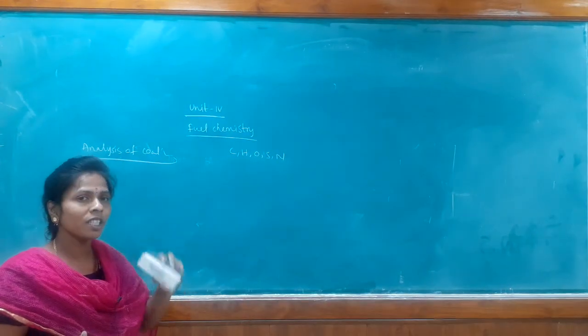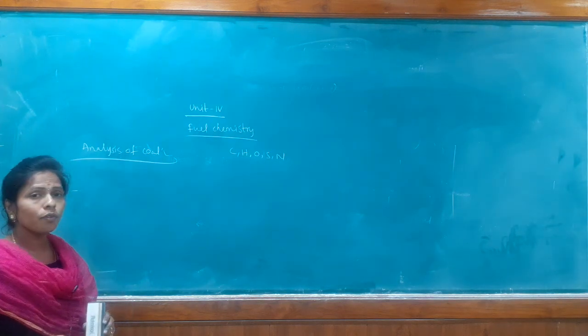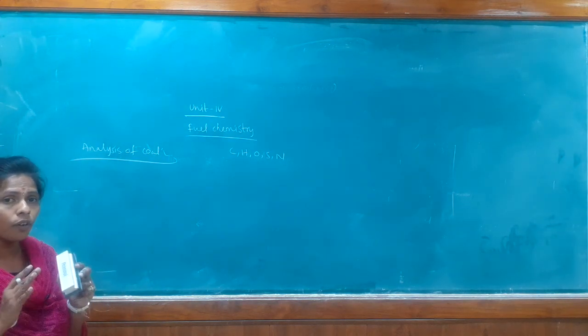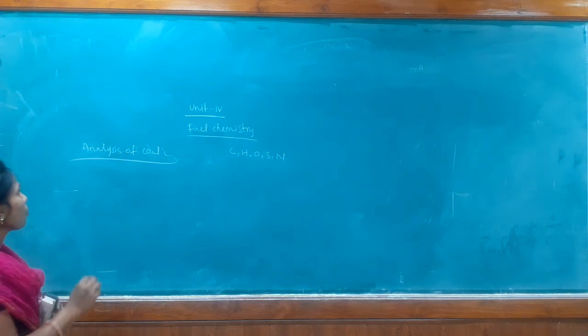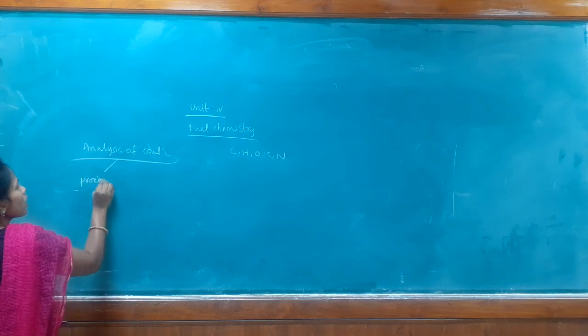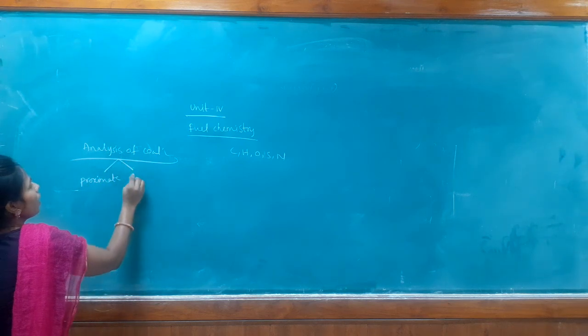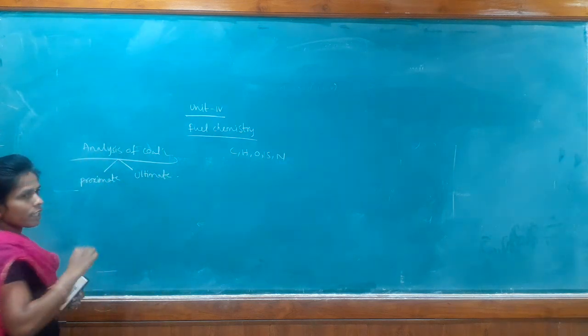By knowing the percentage of these elements in the fuel. So what is analysis of coal? Assessing the quality of the coal sample is called the analysis of coal. So we have two types of analysis: proximate analysis of coal and ultimate analysis of coal sample.